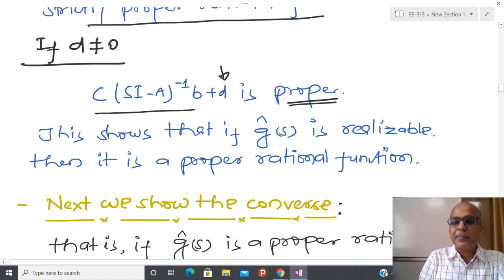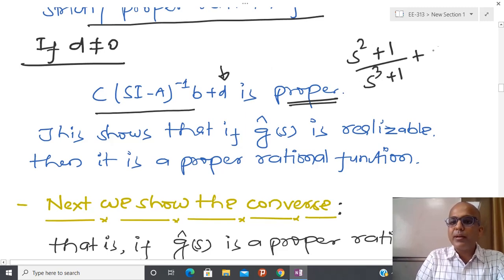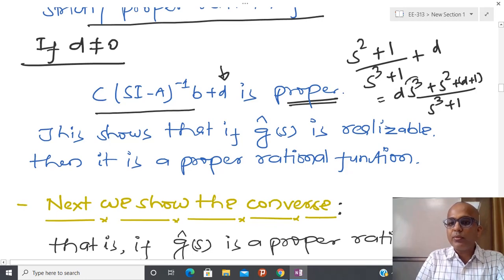because d is some kind of number. Suppose you have s square plus 1 by something x cube plus 1, and if you add some number d, then the polynomial that comes into the picture is written like this: ds cube, s square plus d plus 1, something like this. For that reason, we say this is not strictly proper, because here you can see the degree is 3 and here 3, so we say this is proper.